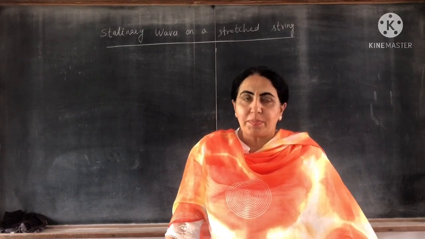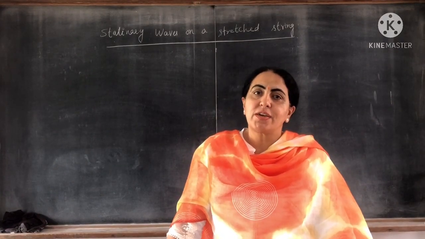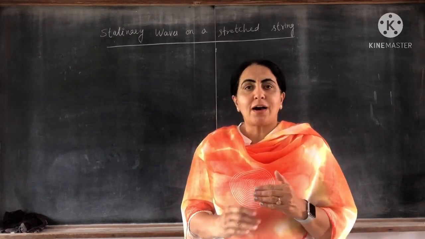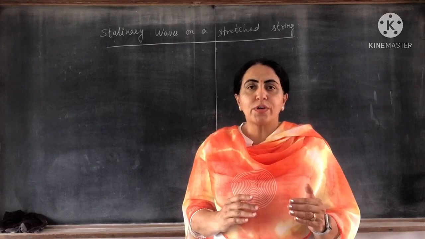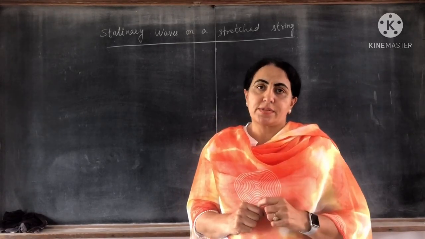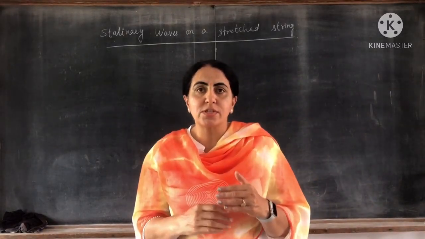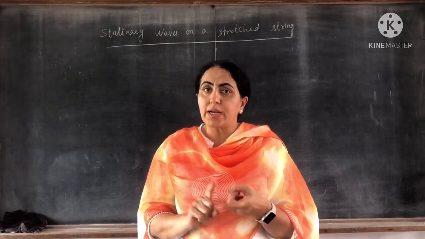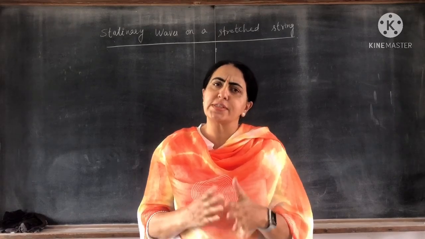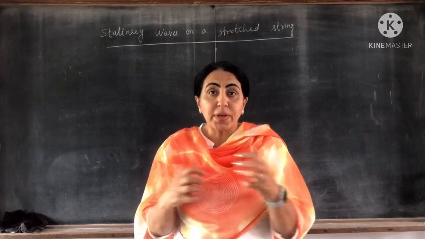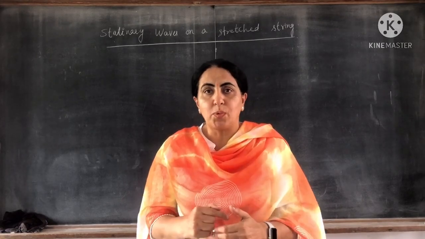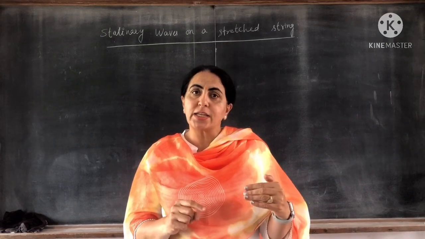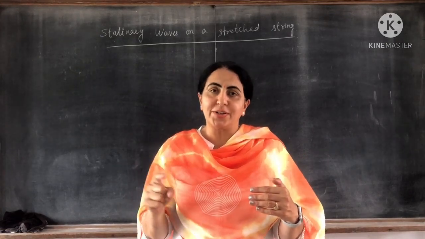So, today our topic is stationary waves in a stretched string. First of all, what are stationary waves, also called standing waves? Standing waves are formed when two identical waves, having the same frequency and same amplitude, are superimposed but acting in opposite directions.